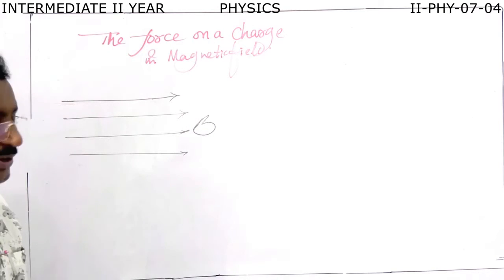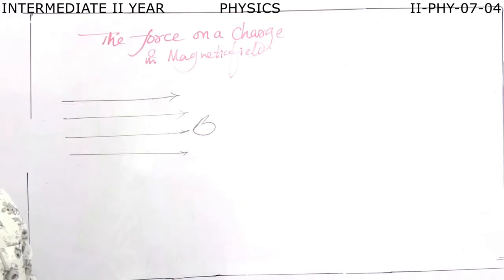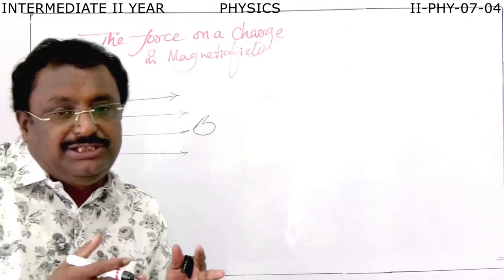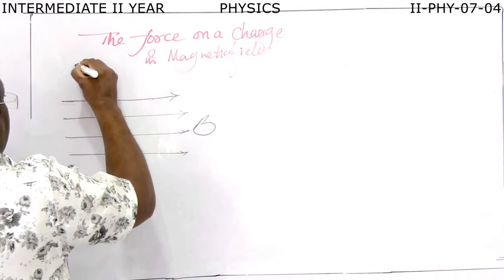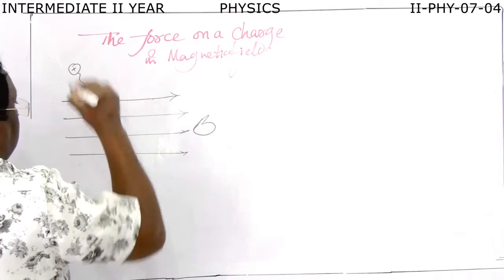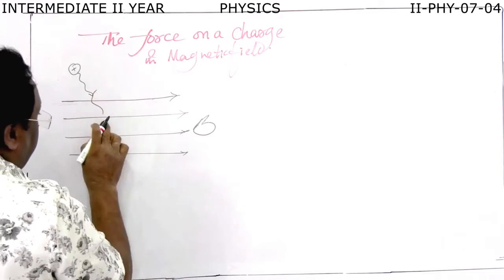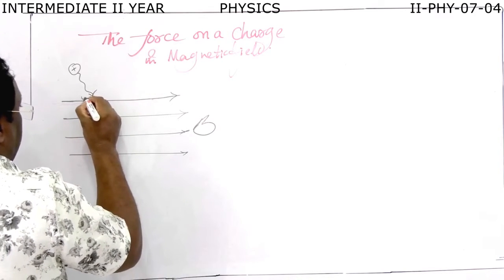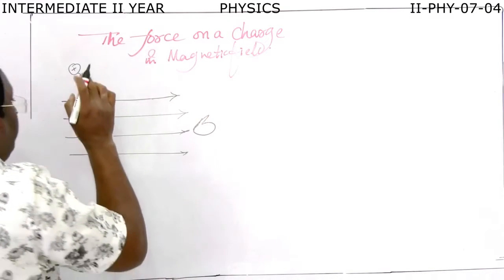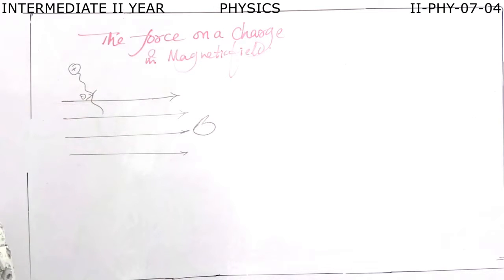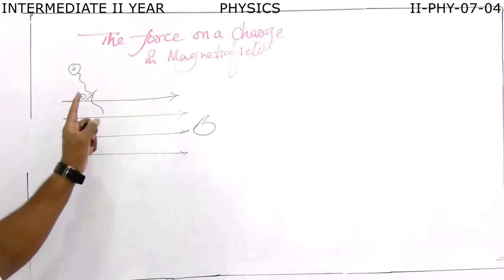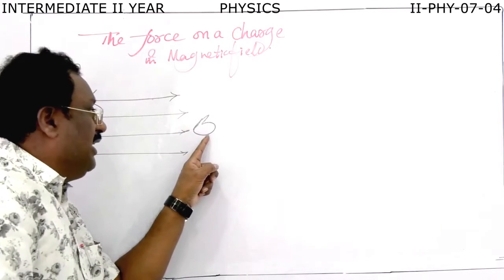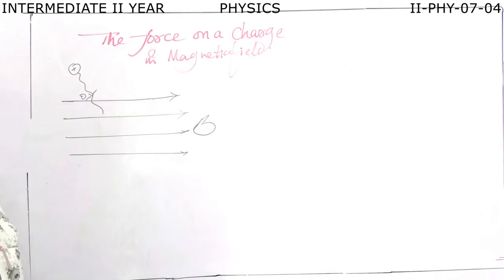For example, in this magnetic field, an electric charge is entered like this. Let us take a positive charge entering this magnetic field making some angle with the direction of the magnetic field. Here the direction of velocity of the charged particle makes some angle with the direction of the magnetic field.